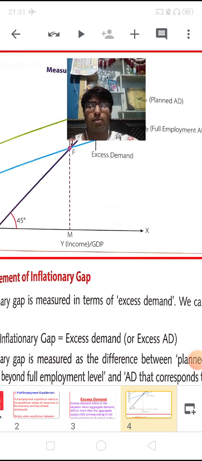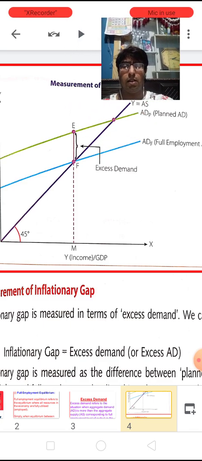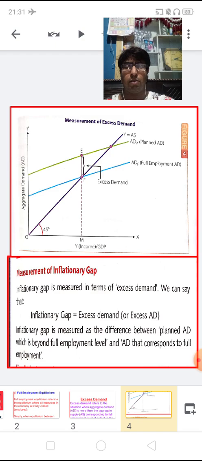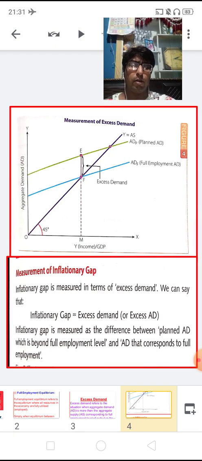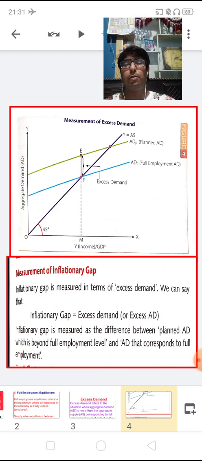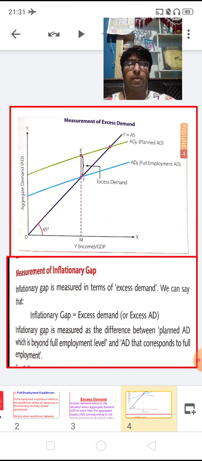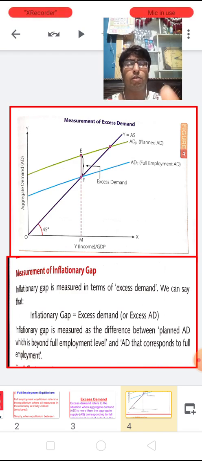What we are going to explain here: the income, the GDP, we are going to plot on the x-axis, whereas aggregate demand, which is the sum total of consumption plus investment, we are showing on the y-axis. Now this Y curve, the aggregate supply curve, starts from the origin, makes a 45-degree line, and moves upward.